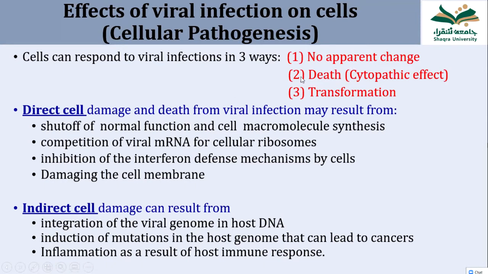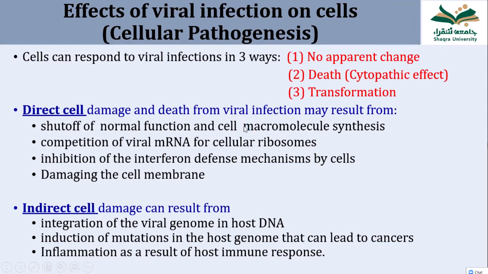Here you can see how the virus is causing damage to the cell. First of all, you should know this. Why does the virus cause death of the cell? The virus causes damage or death of the cell by the following mechanisms. Number one, the virus stops the normal function of the cell.